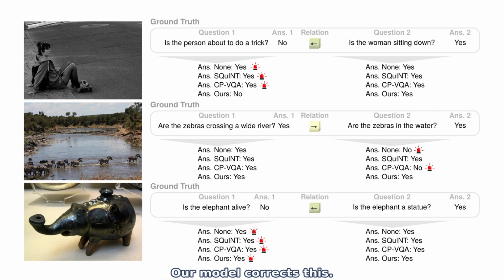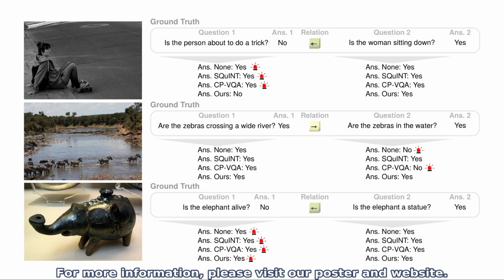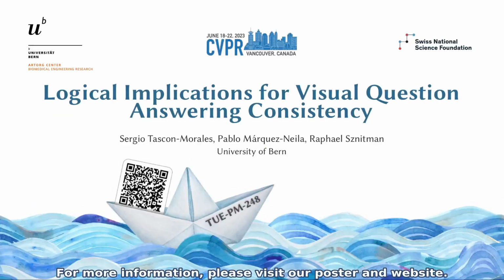Our model corrects this. For more information, please visit our poster and website.